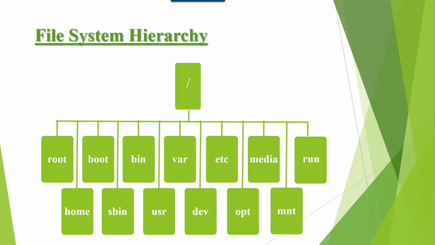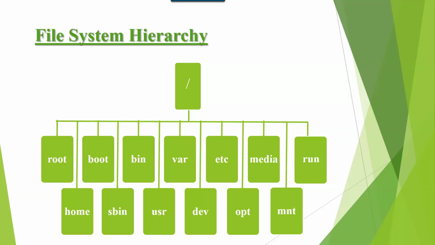Some folders we get by default, right? That is in Windows. Similarly, in Linux also, after entering the operating system, we can see default directories. Directory means folder, remember. So what are the default directories we have in Linux that I'm explaining?